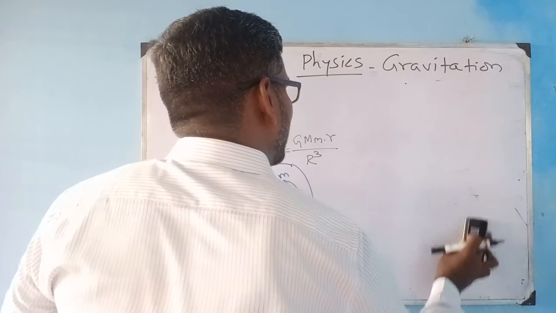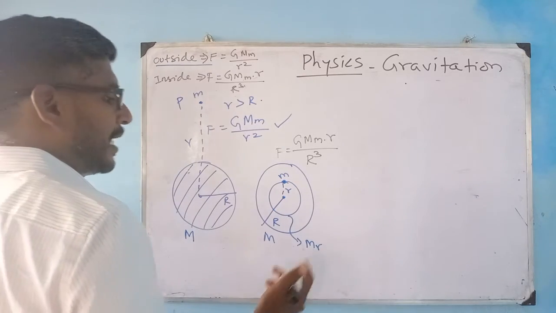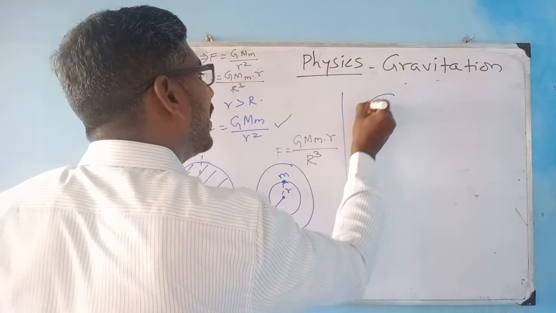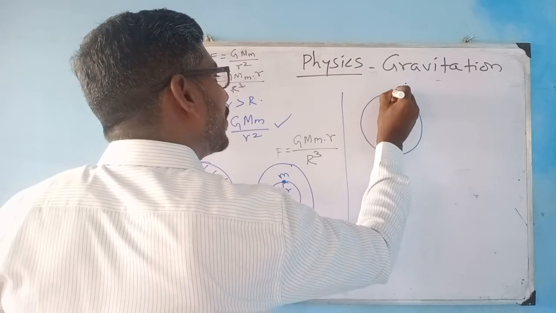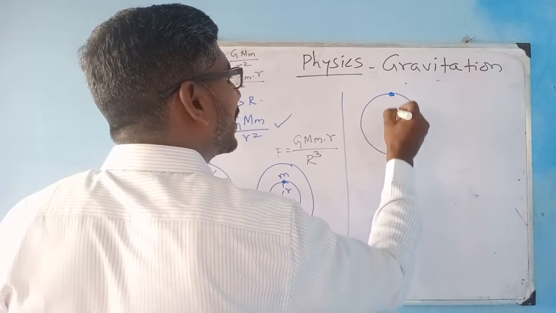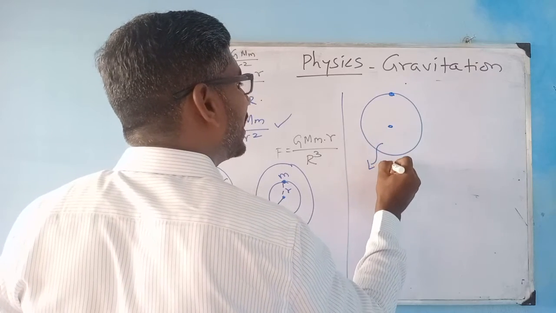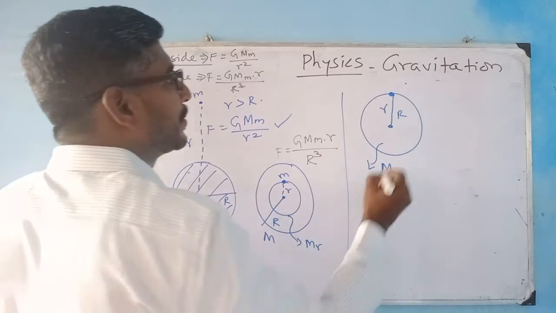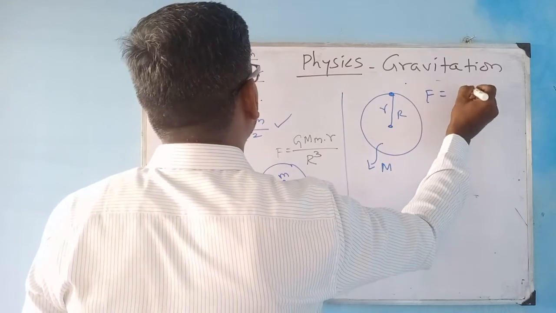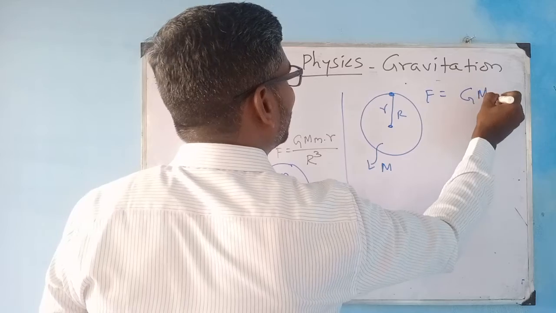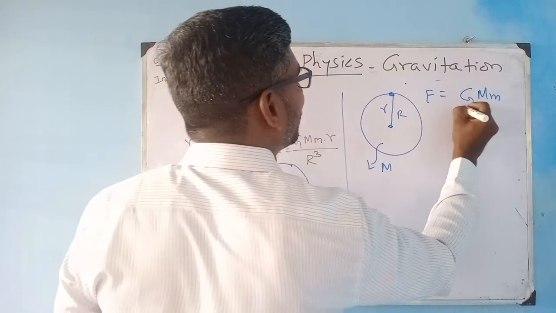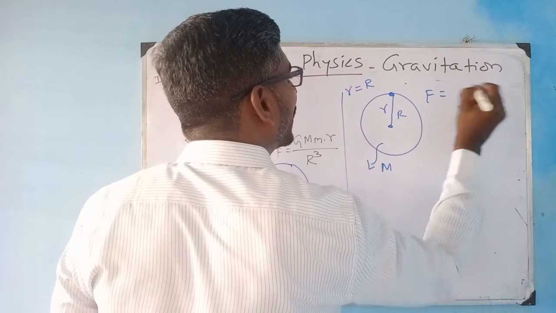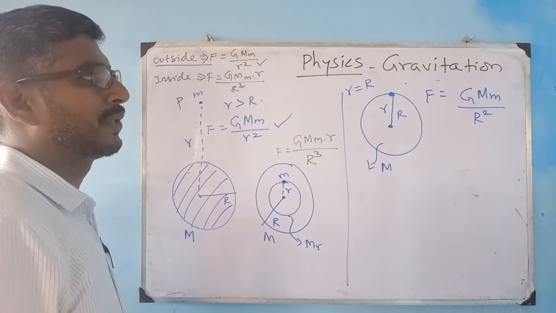so the next thing is, what is happening if an object is lying over here, alright? So now what happens, this is of mass m, this is of radius r, and my r is also this. So F is equal to G m, and instead of r squared, since r is equal to r, I am writing this as r square, G m by r square.